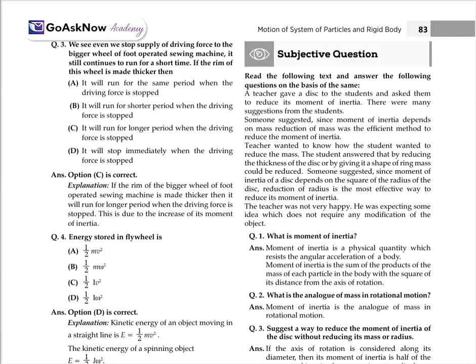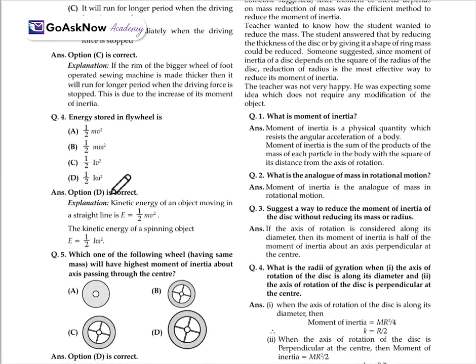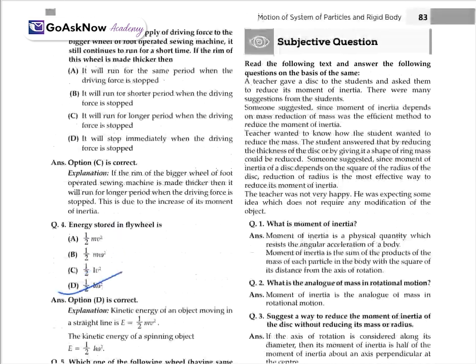So this is the case-based study question. Like this, energy of the flywheel is I omega square, already mentioned there in the para. After that, a subjective question is also there. Read the following text and answer the following question on the basis of the same.